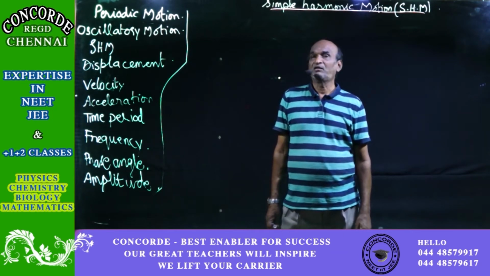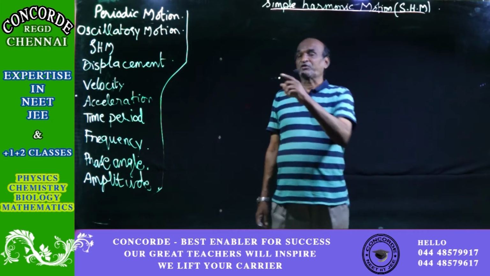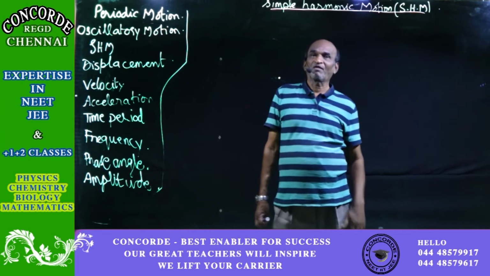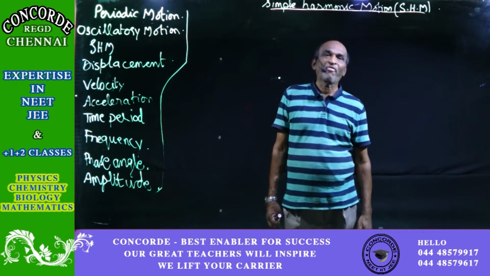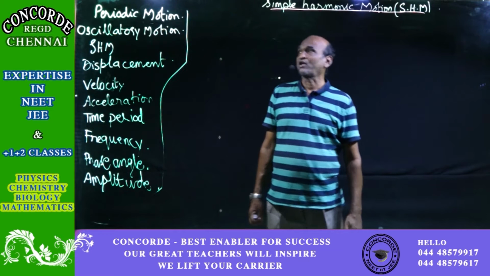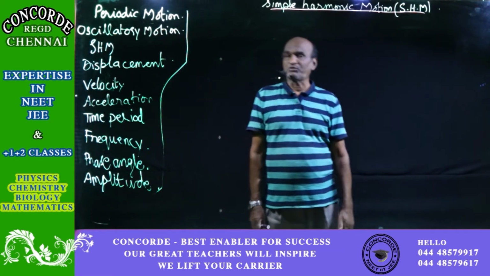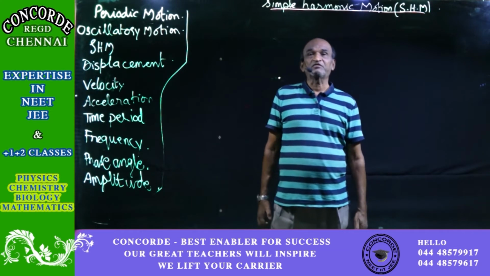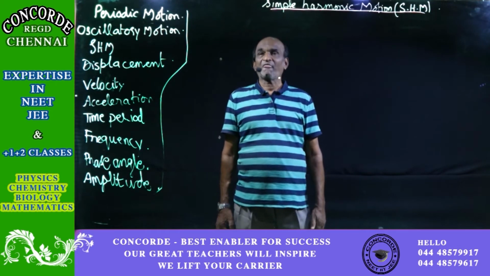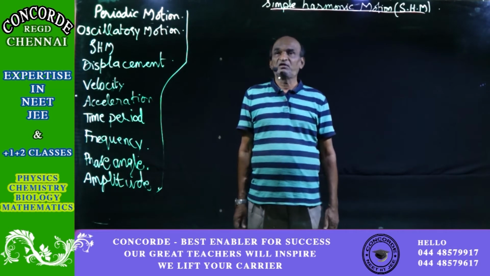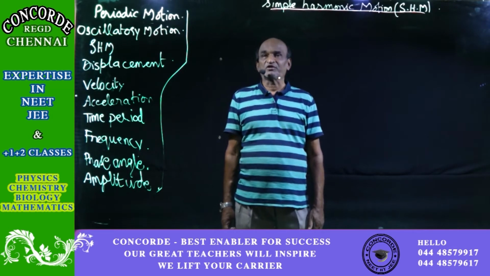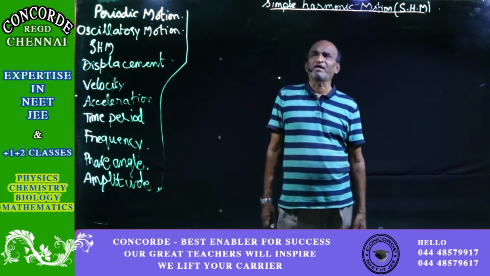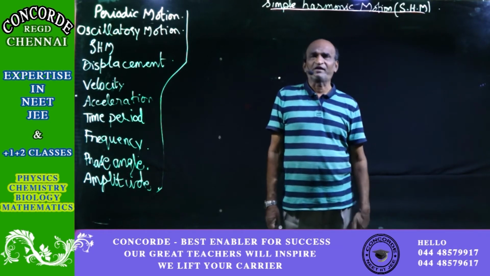And the time taken to pass through that fixed point again and again is the same. So at regular intervals of time, that motion which we are having is what is called the periodic motion. Then after that, in continuation with the motions, what we have is the vibratory or the oscillatory motion. It's something which anybody can understand. Even a common man will be able to guess what is this oscillatory motion.